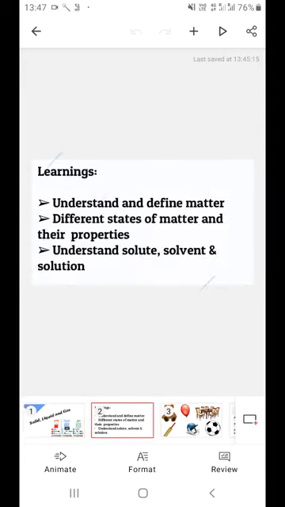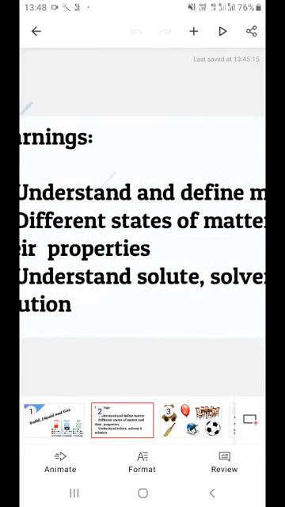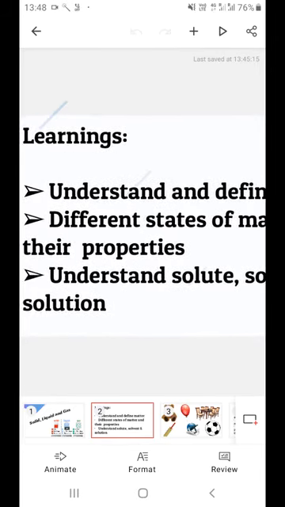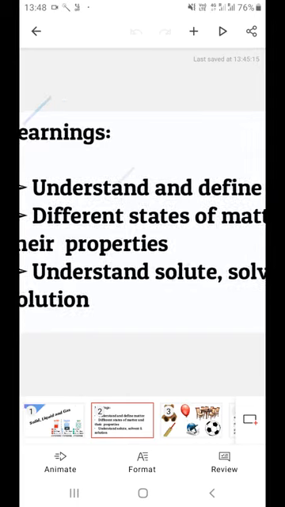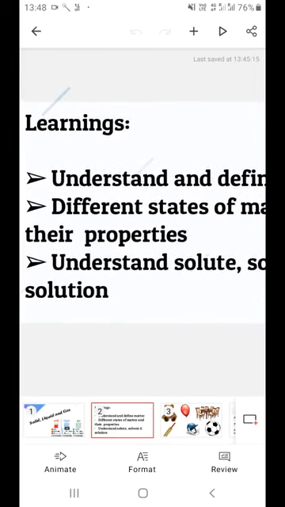Before we proceed to the nitty-gritty of solid, liquid, and gas, let's understand what the end results are. What are we going to learn in this topic? We are going to understand and define matter. What is matter? And what is it made up of? We are going to answer this. We are also going to learn the different states of matter.